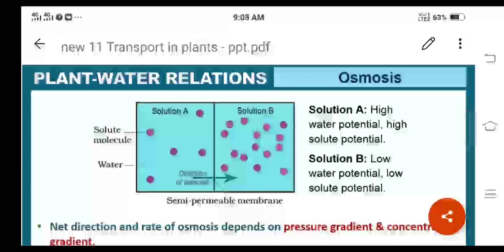And next question they will ask: in which direction will osmosis occur? It means water will move from solution A to B, from higher water potential to the lower water potential. The water will move like this, right?